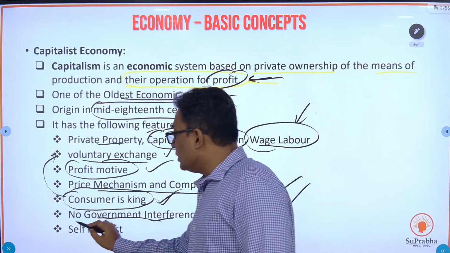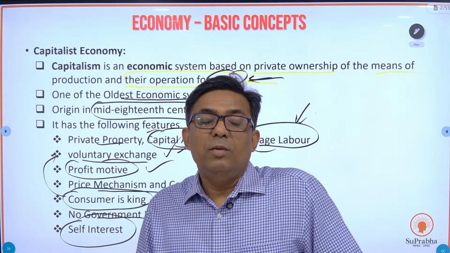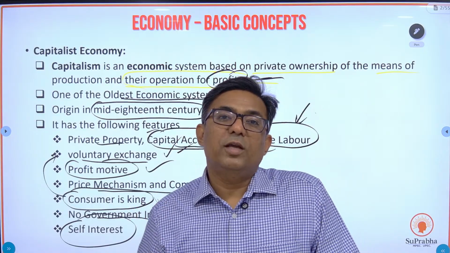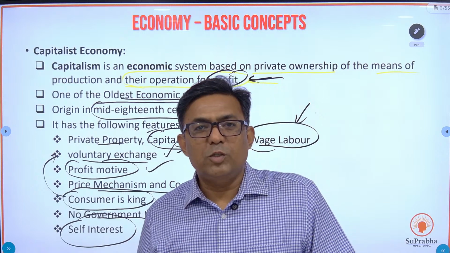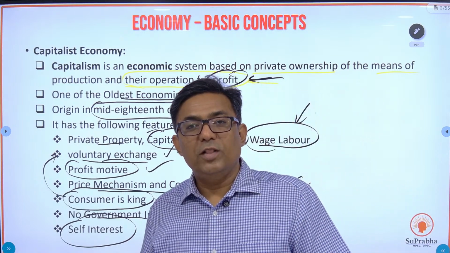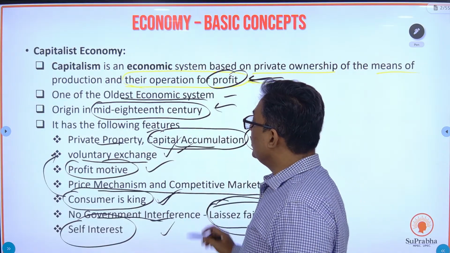And yes, capitalist economy does promote self-interest. Meri Dubai ki shopping. Okay, all these things are promoted in a capitalist economy. So you earn money in a capitalist economy, you gain profit, and then you spend like anything. Okay, you accumulate wealth. So there is always self-interest in a capitalist economy. So this is a capitalist economy.